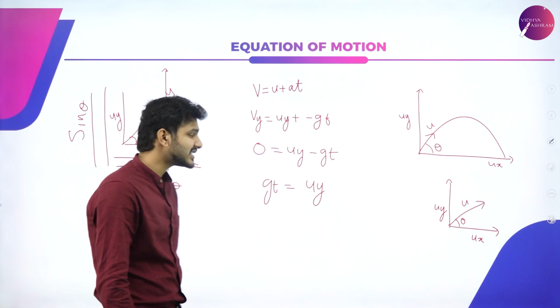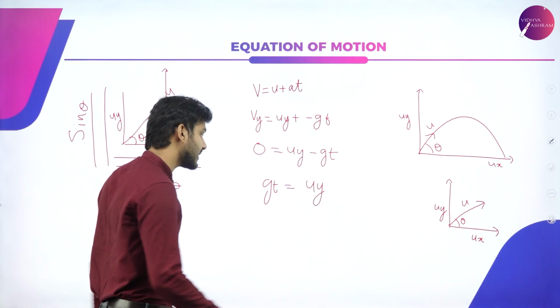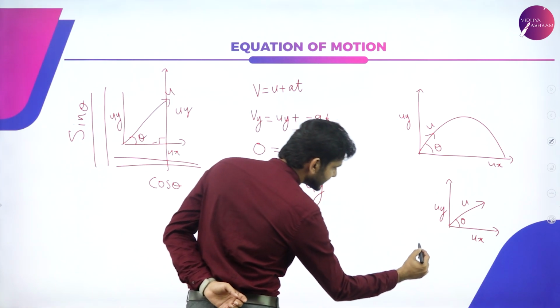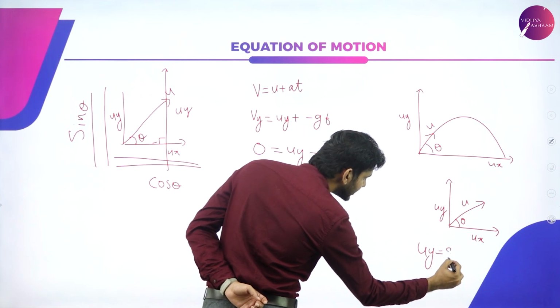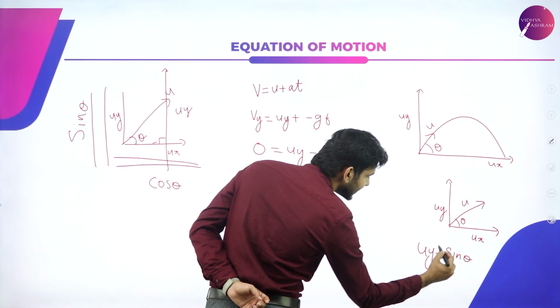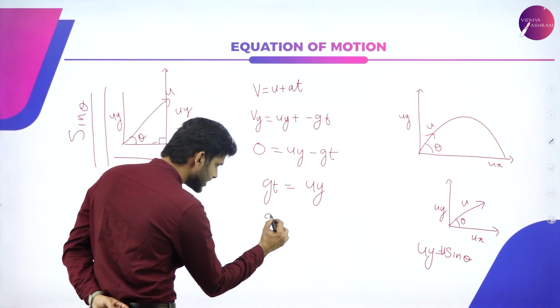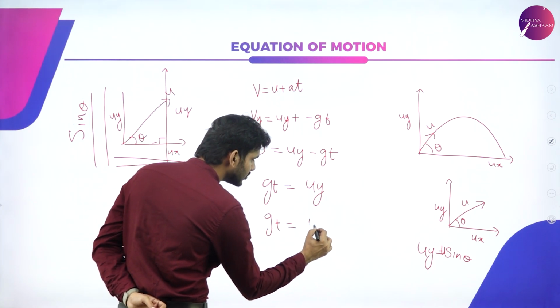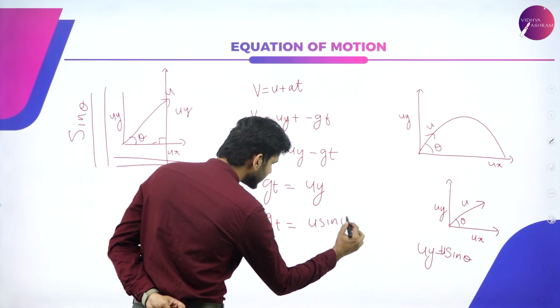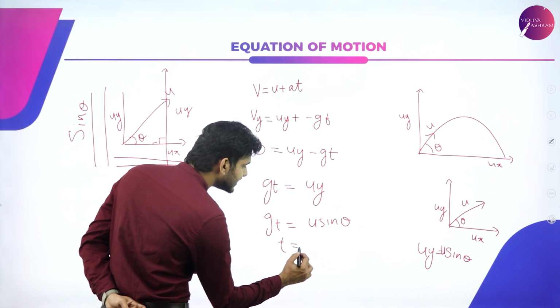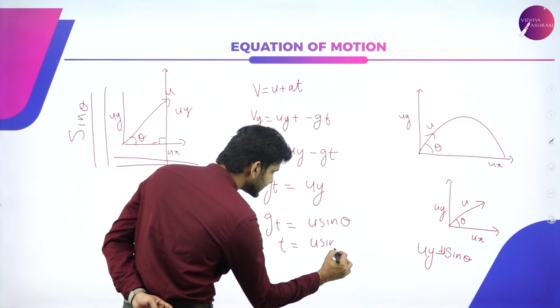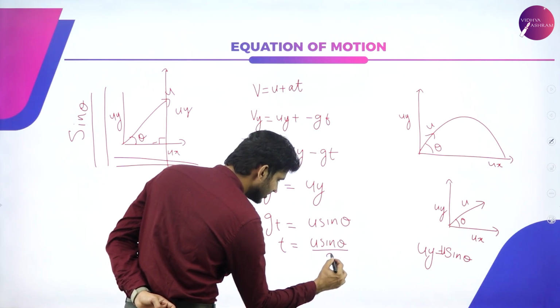So I can write this uy term as u sin theta. That is, uy will be equal to u sin theta, or simply gt is equal to u sin theta, or t is equal to u sin theta divided by g.